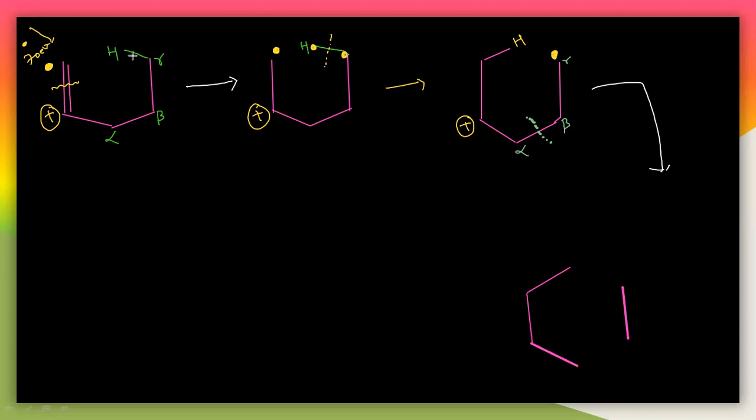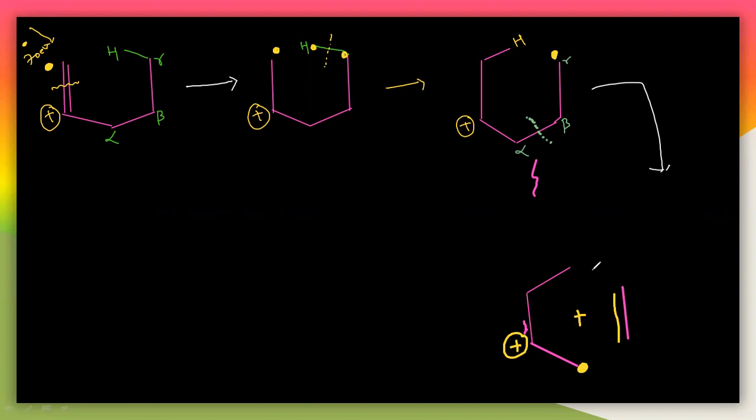So see what happens here. This bond can break down here, so you will get the radical here. Again here, this is the radical. I will write with another color here. So you will get again the double bond here. And see here, you will get the radical here. This is the radical here. And again, this is a positive charge here.